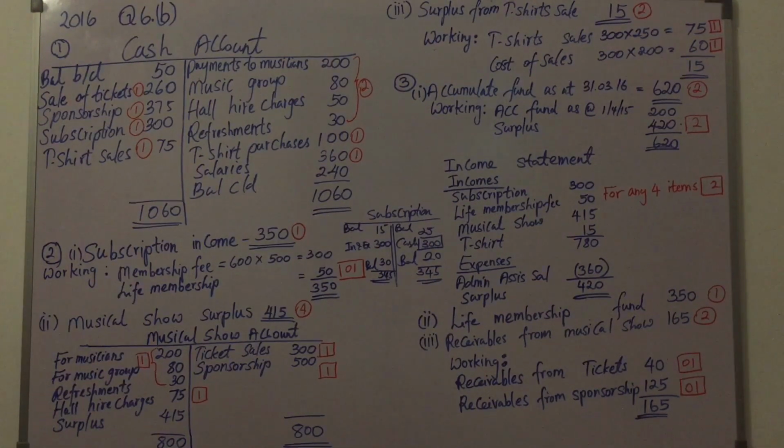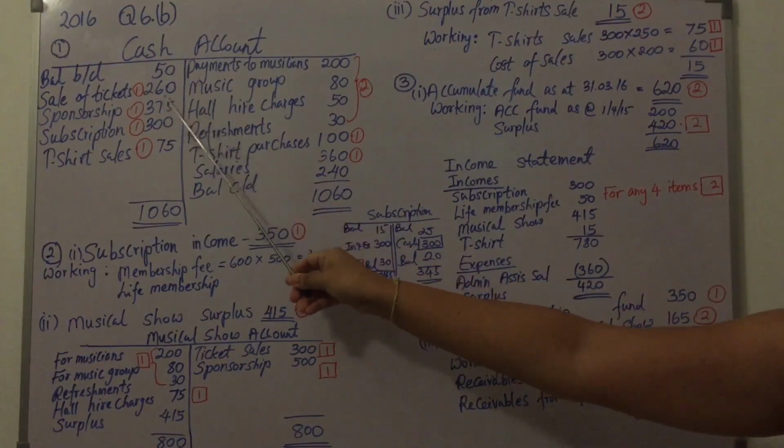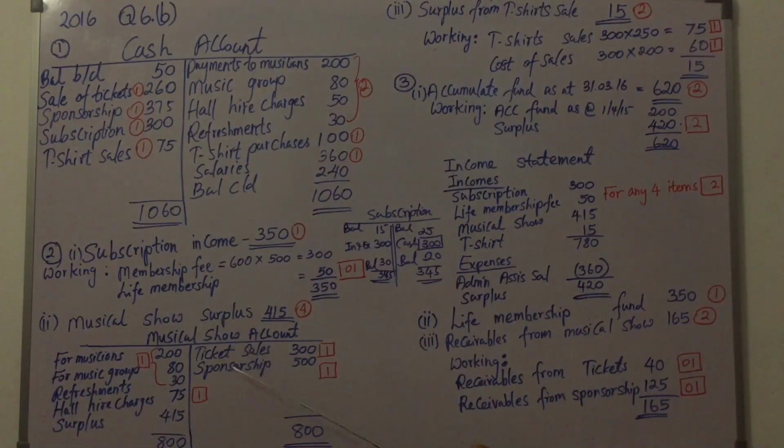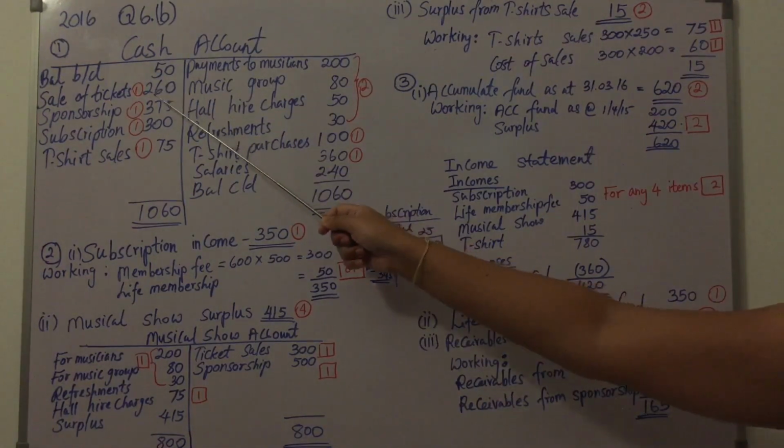So here under the musical show adjustment we got to know that we received only 80% of the ticket sale. So only 160 was received, but we were supposed to receive there 200,000. So sale of ticket we have already included here, the cash amount that you have received here in the cash account, and the musical show sales total 300, but we received only 260.